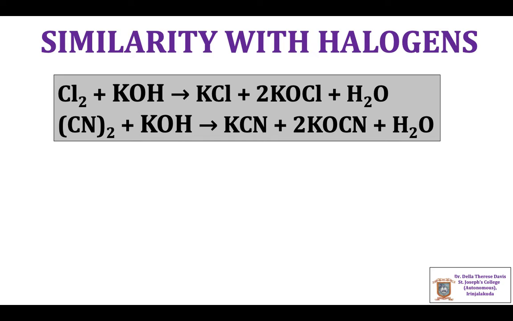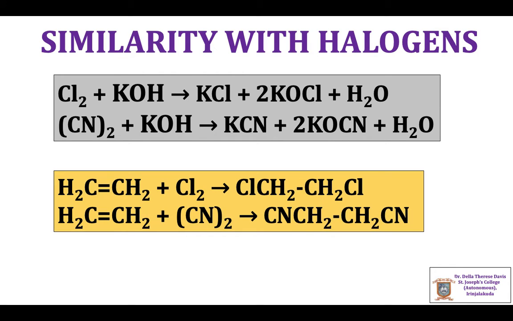Chlorine plus KOH gives KCl plus KOCl and water. Similarly, cyanogen gives KCN and KOCN and water when it reacts with KOH. Both halogens and pseudohalogens add to carbon-carbon double bonds and triple bonds.